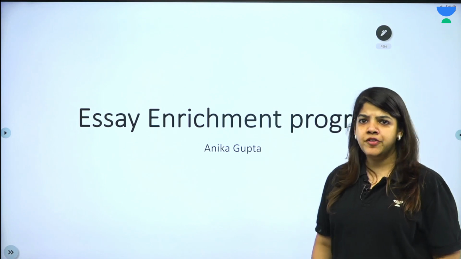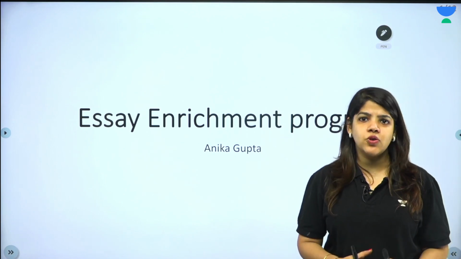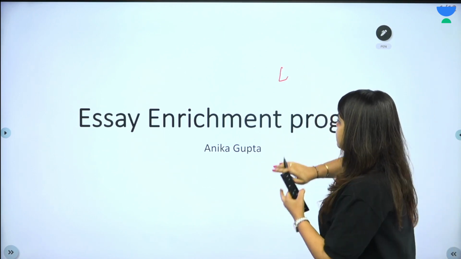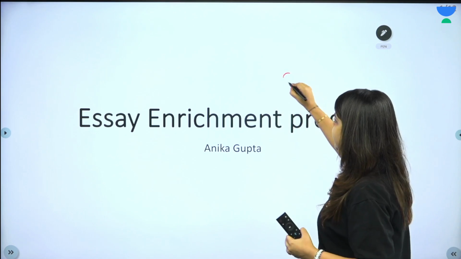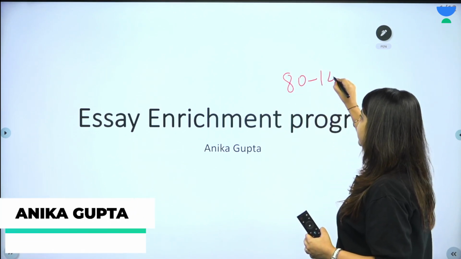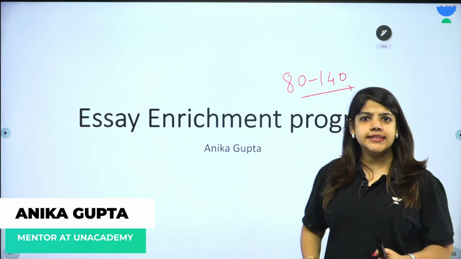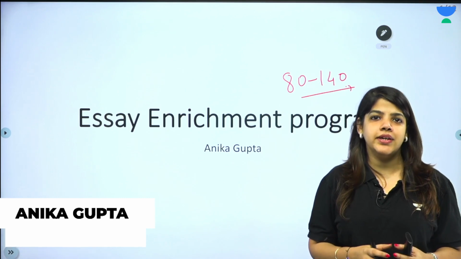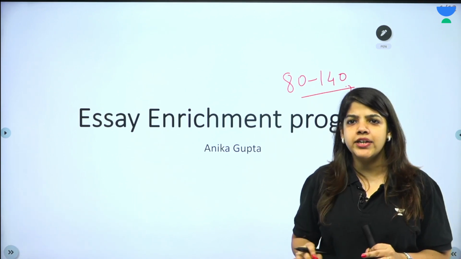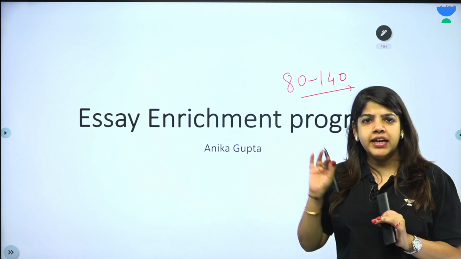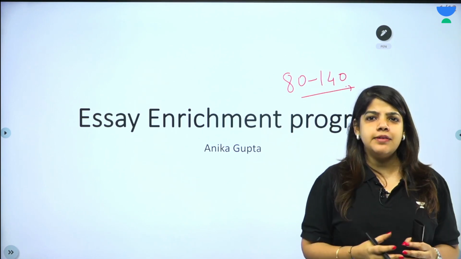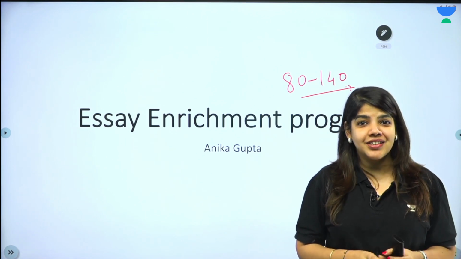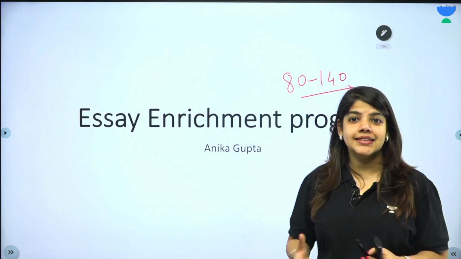So to begin with, we all know that essay is a very scoring subject. We have seen marks ranging from 80 right up to 140. So why is this? essay के अंदर 80 से लेके 140 तक मार्क्स की वेरिएशन क्यों है? No matter how hard we try, we have not seen 140 marks in the GS paper. So what this means, essay is a low hanging fruit. essay में बहुत आराम से marks आ सकते हैं.